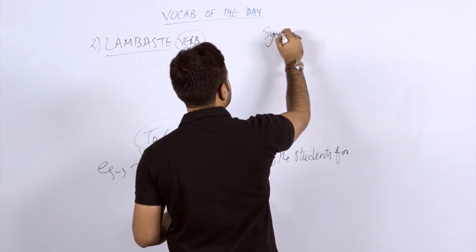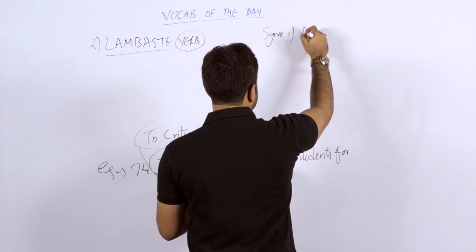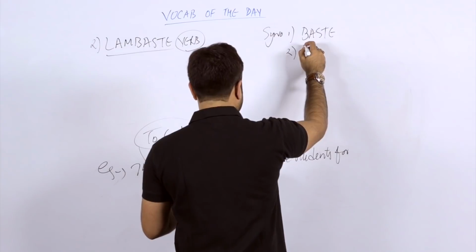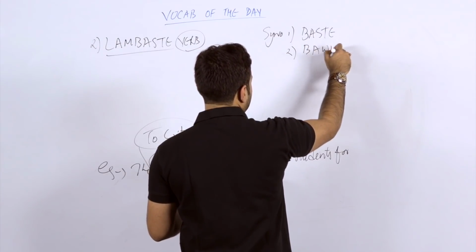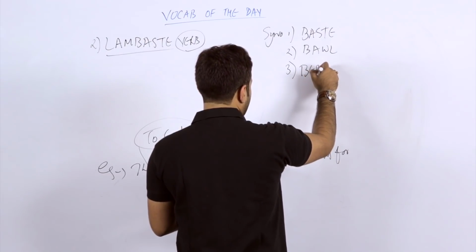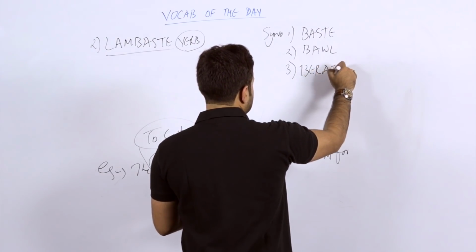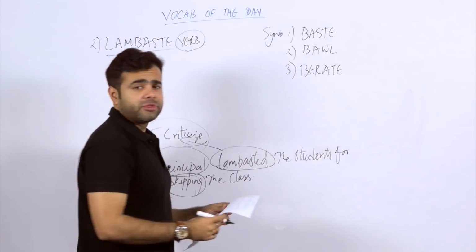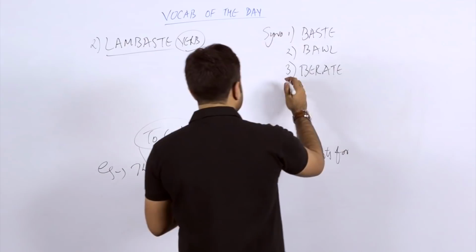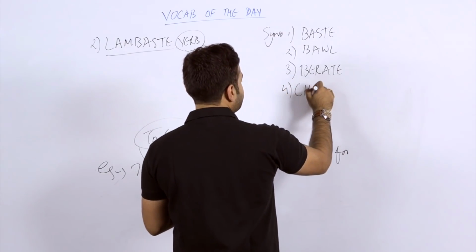The synonyms that I have taken: the first one is B-A-S-T-E, baste. It's a nice word. Second, you can take B-A-W-L, bawl. Third word, students, if you have heard this word, it may sound different. If you have not heard the word, it may sound different. It's berate. Fine. And fourth is a common one, chastise.